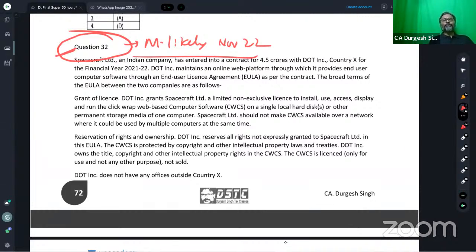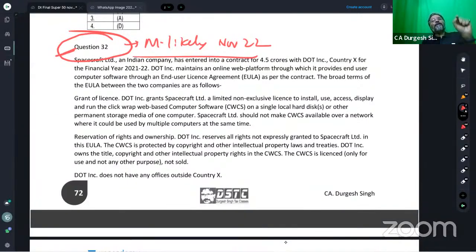And therefore, now the question to all of you is whether in this particular case, whatever consideration you are paying to Bharat Law House will be considered as a payment towards royalty. Are you paying royalty to Bharat Law House? The answer is no. Your payment to Bharat Law House for buying that book cannot be considered as royalty.